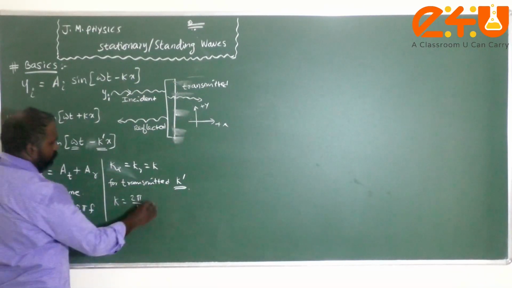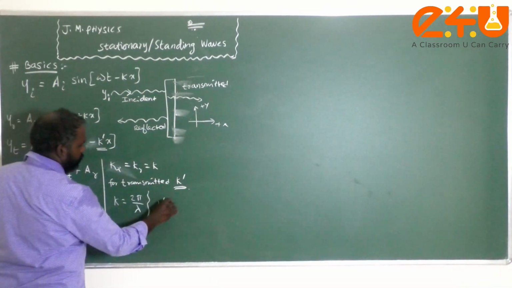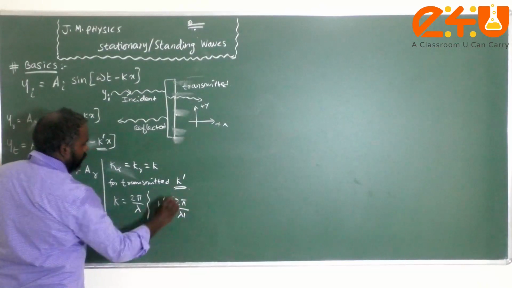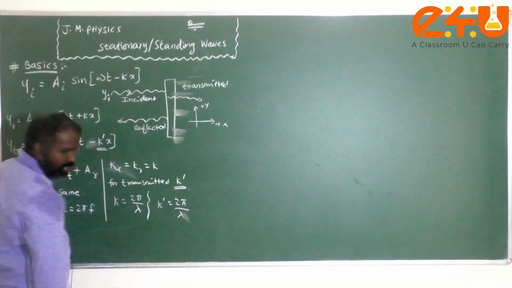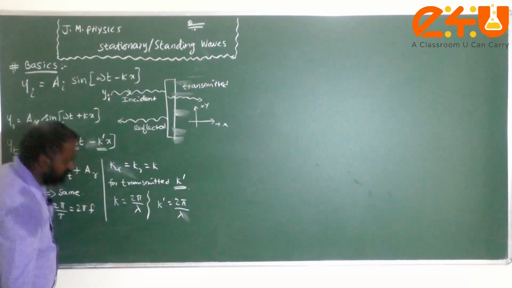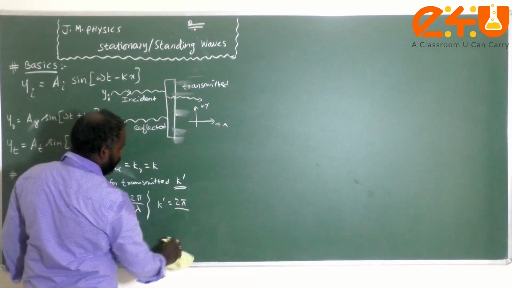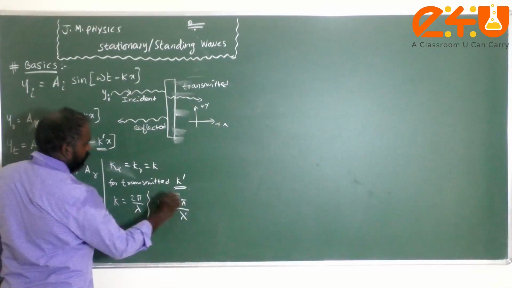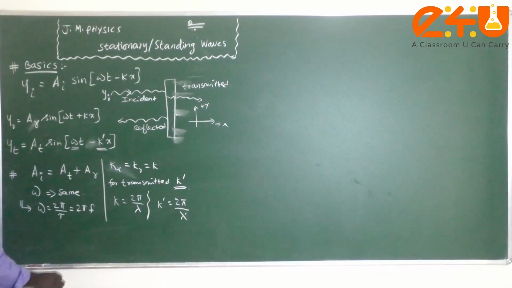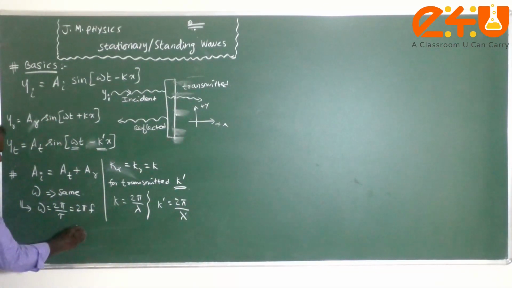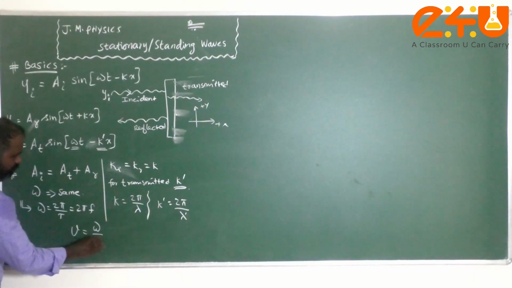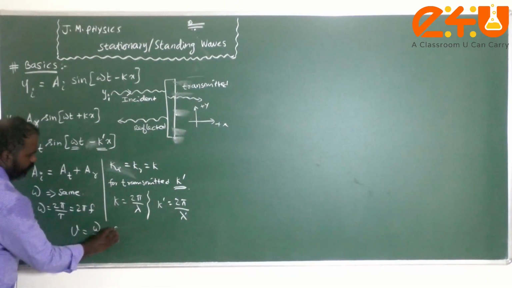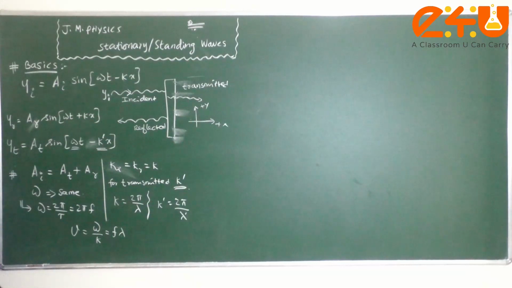So k is equal to 2 pi by lambda, and similarly k dash is equal to 2 pi by lambda dash. So this is the wave number in the case of incident, reflected and transmitted wave. And moreover, we know that the speed of the wave is given by velocity v equal to omega by k, or frequency into lambda, f into lambda.